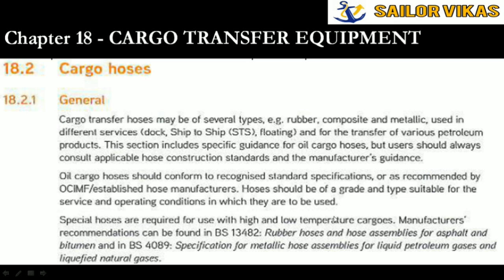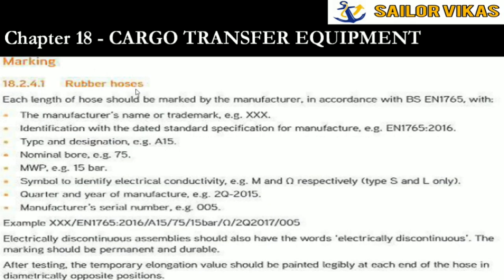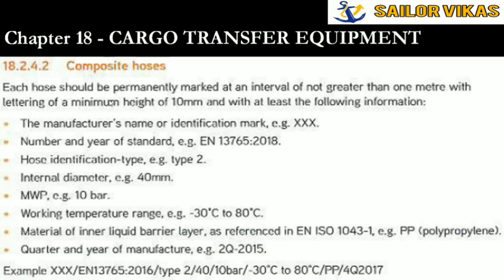So they clearly say this for all the inspection. Next is marking on the rubber hoses. They say the manufacturer's name or trademark, identification, date, standard specification, etc., should be there in the rubber hose marking. Similarly for composite hoses also.